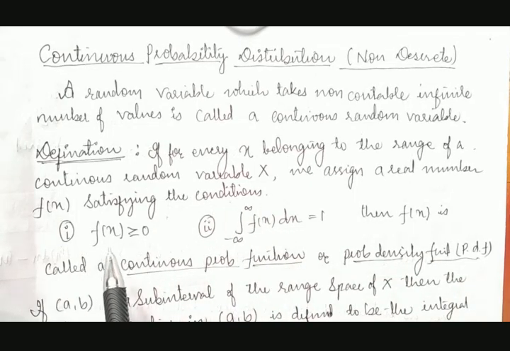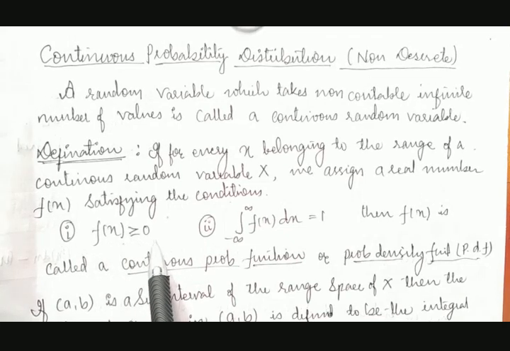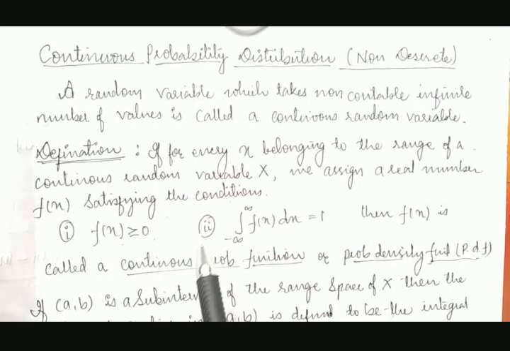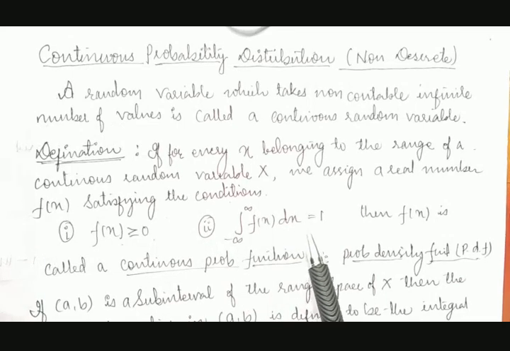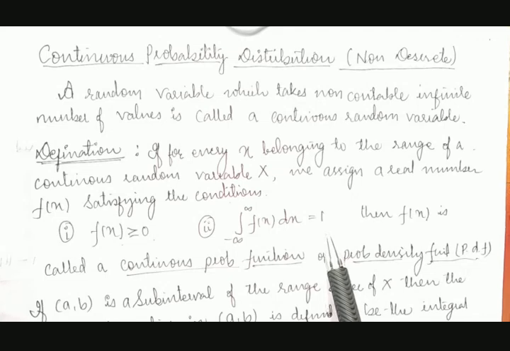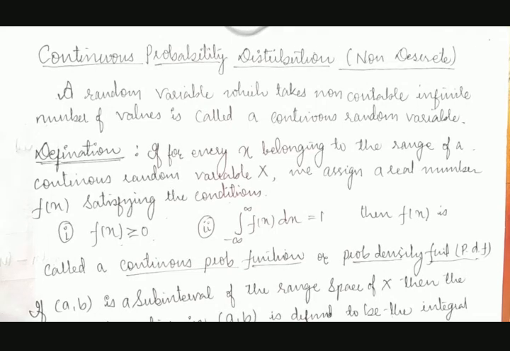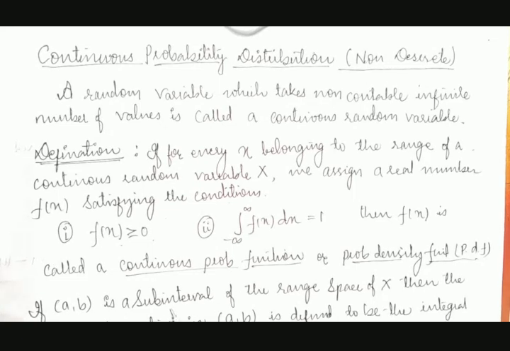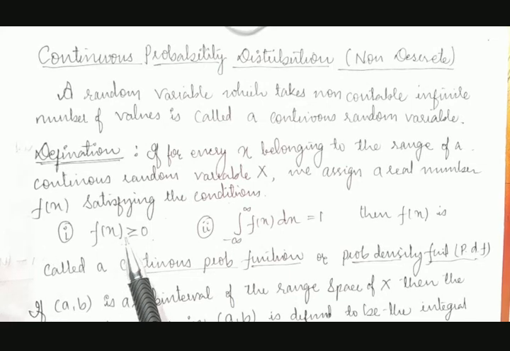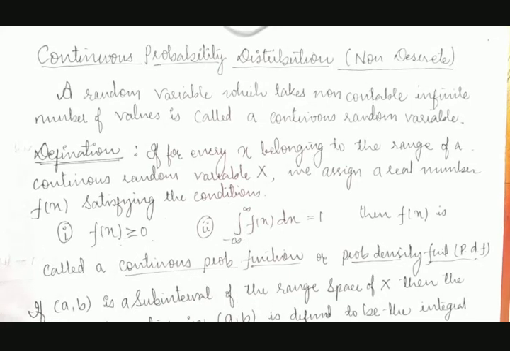What are those two conditions? f of x must be greater than or equal to 0, and the integration of f of x between minus infinity to plus infinity with respect to x must be equal to 1. In discrete, what do we have? Probability of x must be greater than or equal to 0, and summation of probability of x is equal to 1. Because that is countable, we used a summation. Here it is measurable, so we are using f of x and the integration sign.